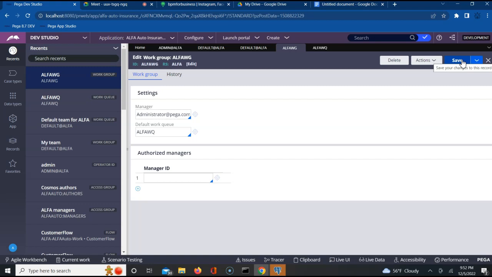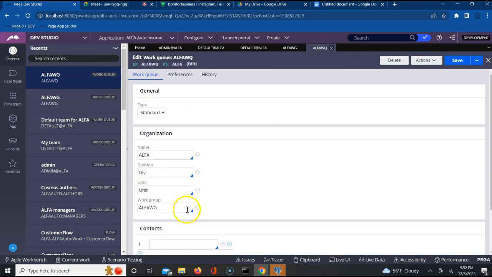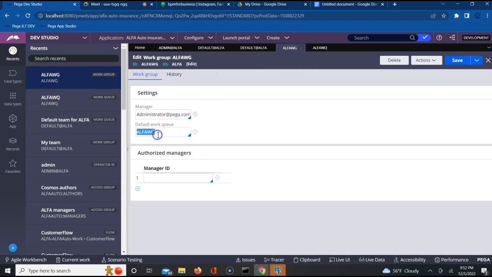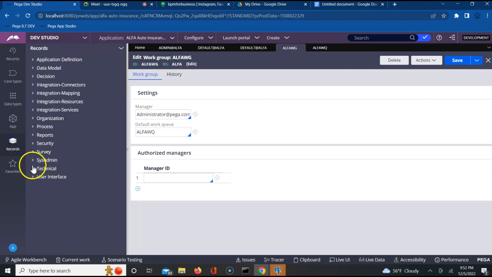Perfect. See, the work queue is associated or mapped to the alpha work group, and the work group is associated or mapped to alpha work queue. Understood, guys? Perfect. Okay, very good. That's a good understanding. These are very solid basics which you need to know to understand any application's work group or work queue configuration.